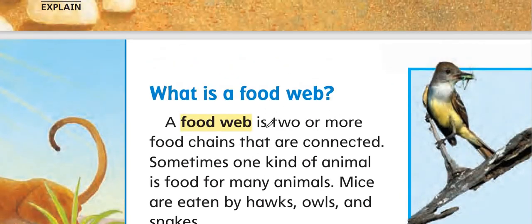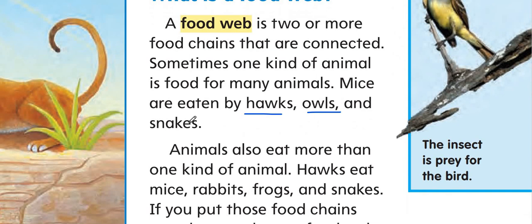Okay. So a food web is two or more food chains that are connected. Sometimes one kind of animal is the food for many animals. So a food web means more than one food chain, connected together. Mice are eaten by hawk, owl, and snakes.